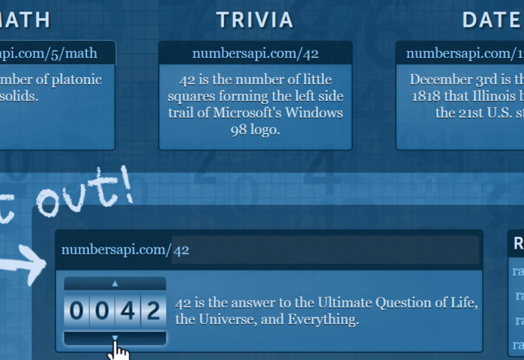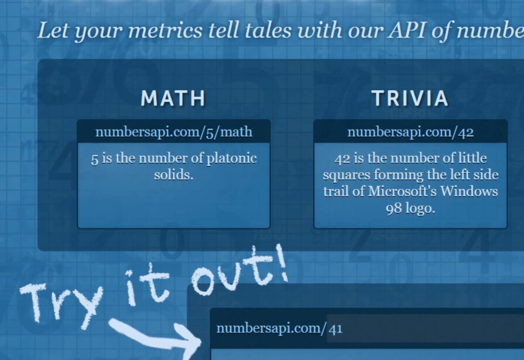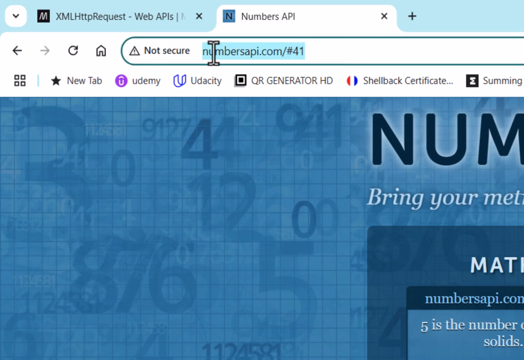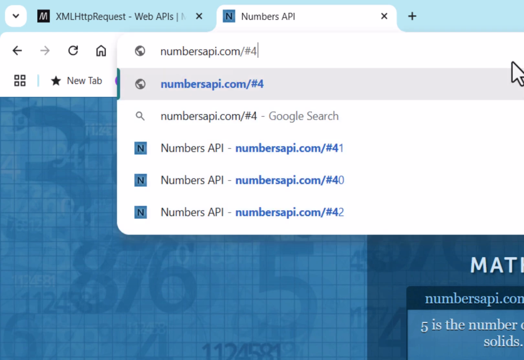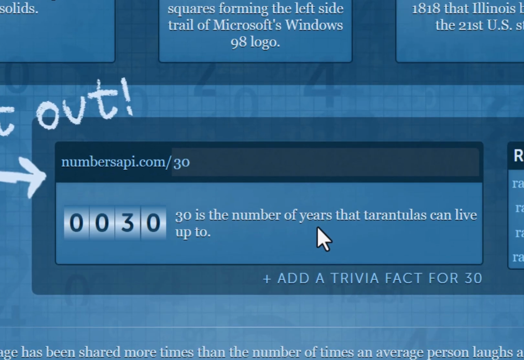But if I change this number right here from 42 to 41, notice that this changes here, but also it changed up in the URL right here. So if I were to go up here and randomly change this to, say, 30, this changes to 30, and it says 30 is the number of years that tarantulas can live up to. Jeez. So what we want to do is grab that information from here and display it on our web page.